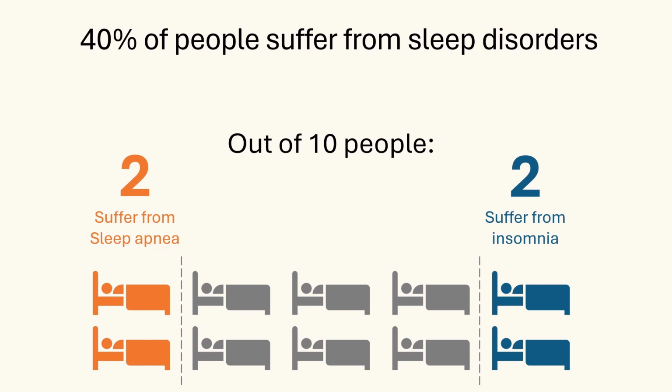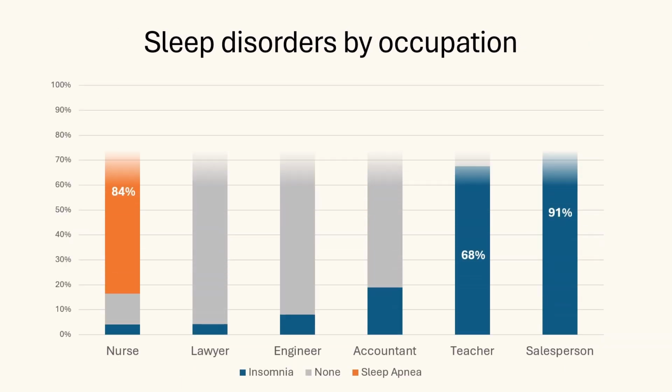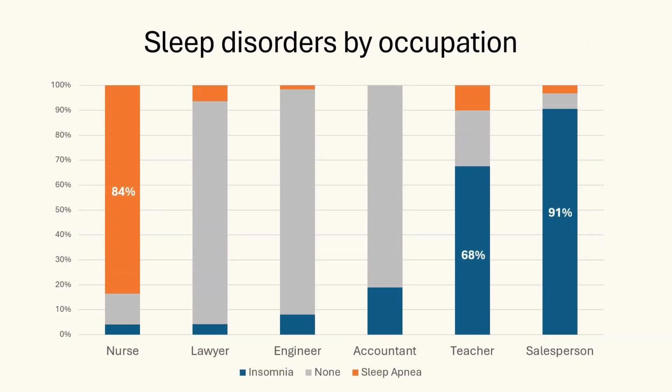to be addressed. To identify potential risk factors, we investigate how occupation and physical health could contribute to the diagnosis of sleep disorders. We first explore the relation between occupation and sleep disorders. This stacked bar chart illustrates the composition of sleep disorders by occupation, with orange representing sleep apnea, blue representing insomnia, and grey representing no diagnosis.